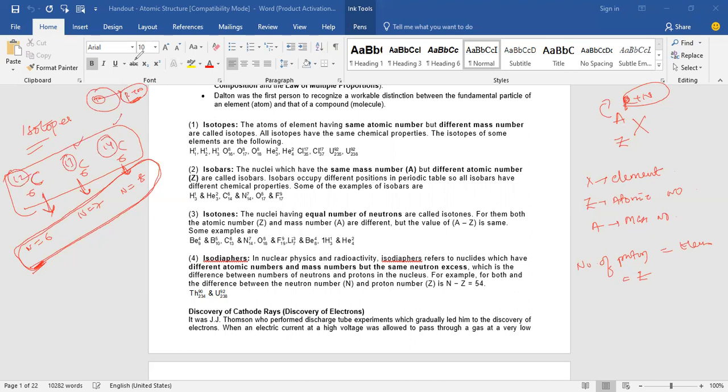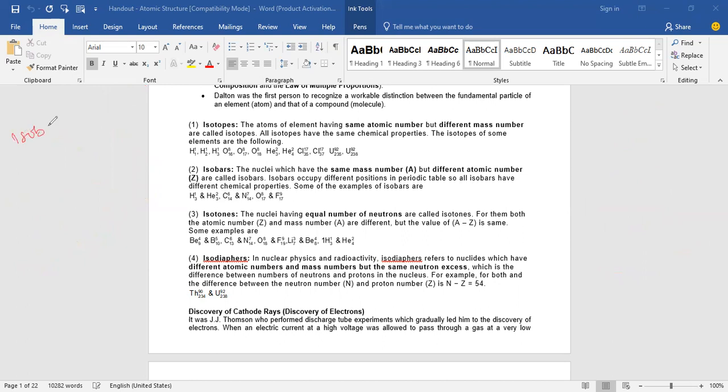Next one is isobars. What is an isobar? Same mass number but different atomic number. So if you take hydrogen, deuterium, tritium, having the same atomic number but different mass numbers are called isobars. Sorry, these are the isotopes, right? You said reverse, sir. Reverse you have written.